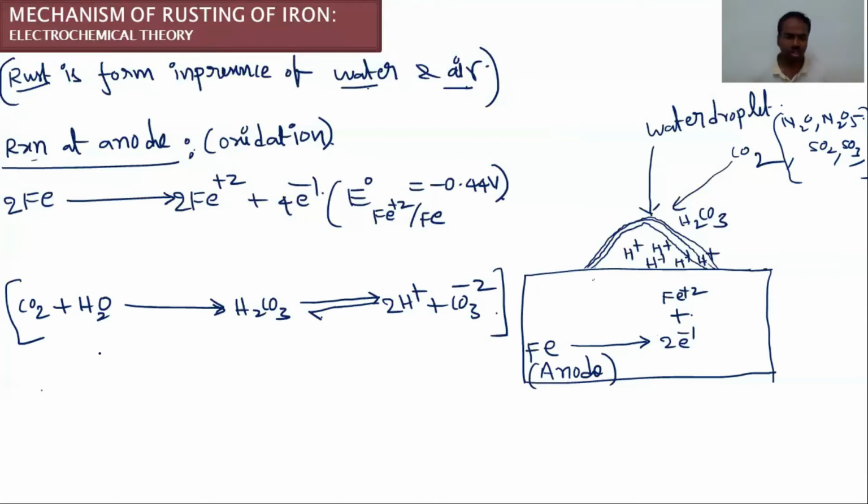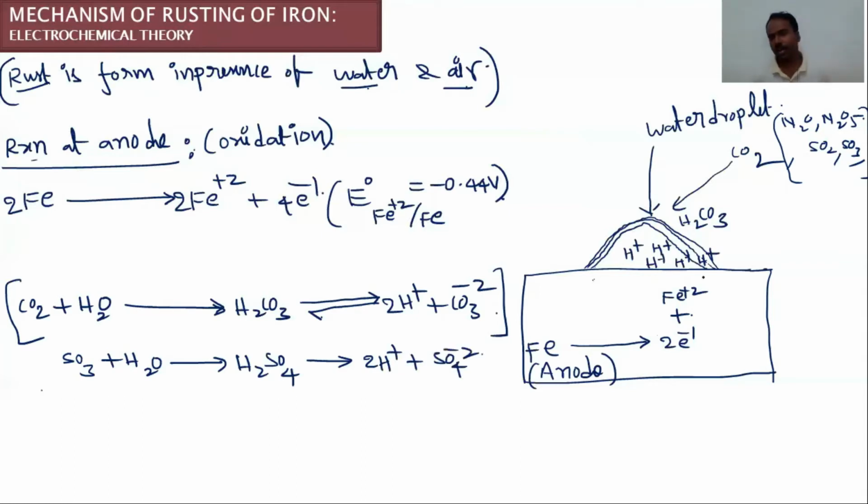For example, SO3 reacts with water, it forms H2SO4. The formed H2SO4 can release the H plus ions, H plus and SO4 2 minus. Generally, non-metal oxides are acidic in nature. Once they interact with water, this water droplet, or dissolve in water, they form oxyacids. So these are acids, they can release the H plus ions.